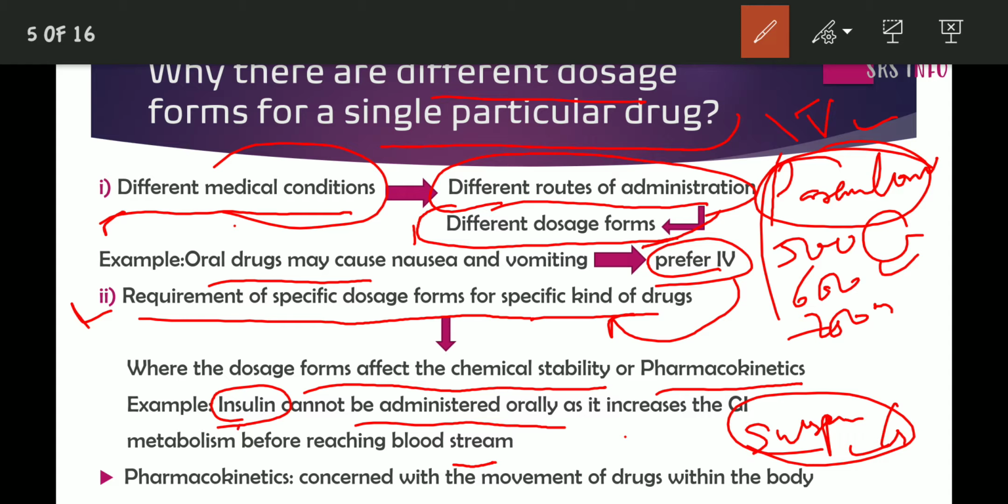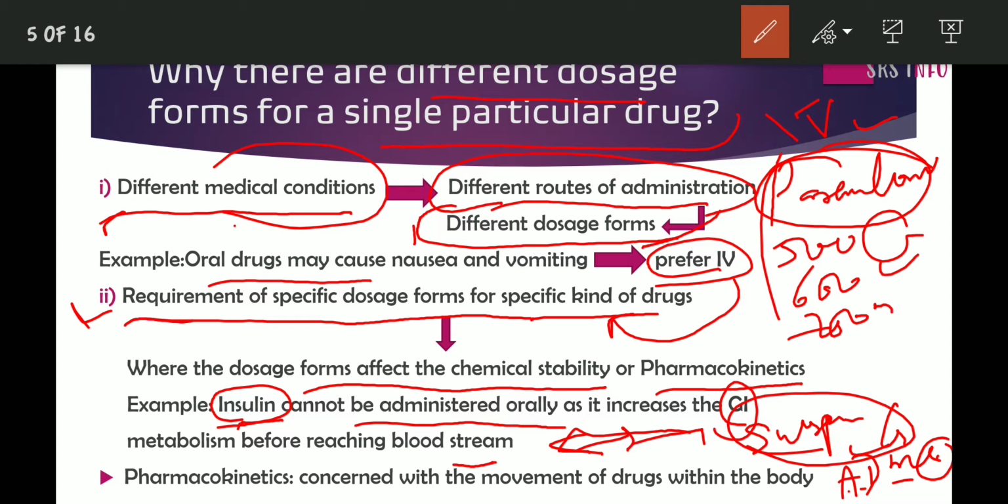That is, when we take insulin as oral administration, it increases the gastrointestinal metabolism before reaching the bloodstream. You know that the medicine starts its action in the bloodstream, where it takes place ADME: administration, distribution, metabolism, and excretion. You know it? And every drug takes its action from the bloodstream. So before reaching the bloodstream, it increases the GI metabolism. So insulin cannot provide the desired action to that particular patient. So insulin is never preferred to be given orally.